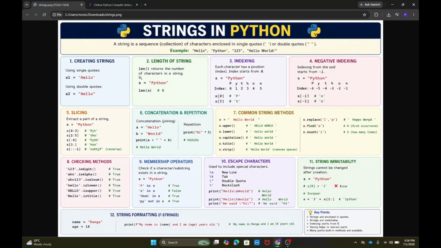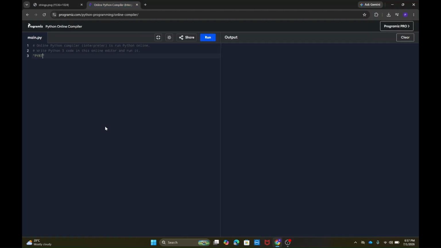So what are strings? Strings are nothing but a sequence of characters enclosed in single quotes or double quotes. Here you can see examples of strings: hello, Python, 1, 2, 3, hello world. These are sequences of characters enclosed in double quotes or single quotes. For example, "Python" is a string, or you can write this in single quotes. This is also a string.